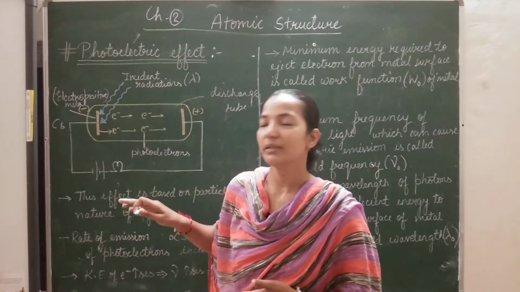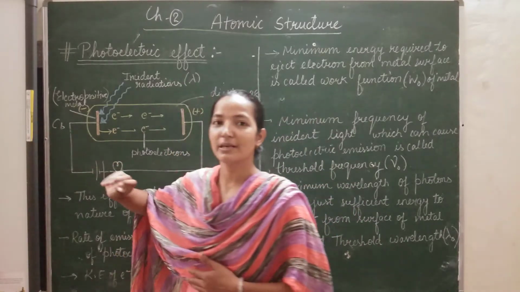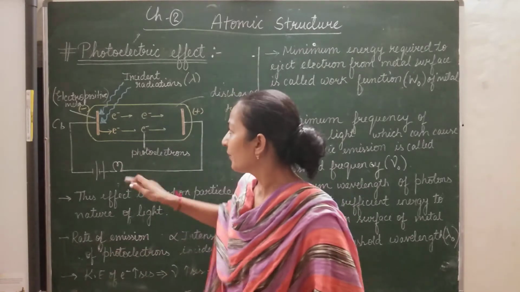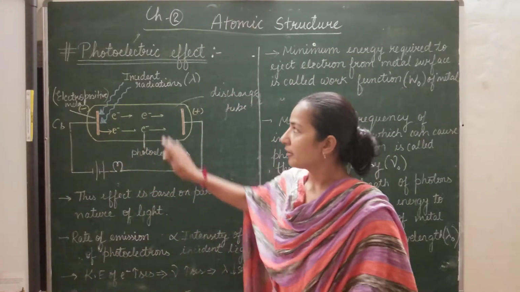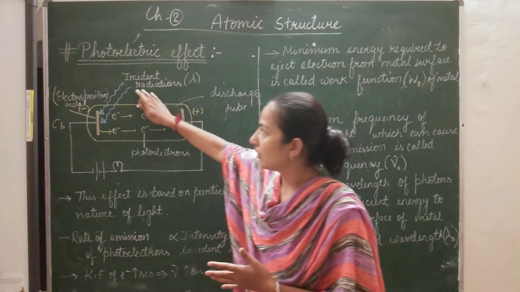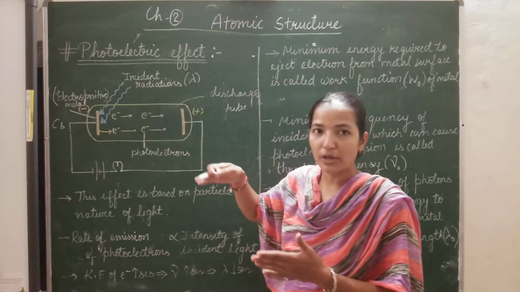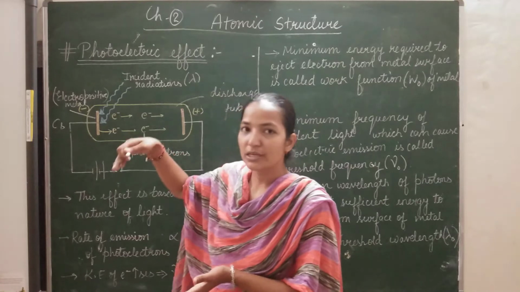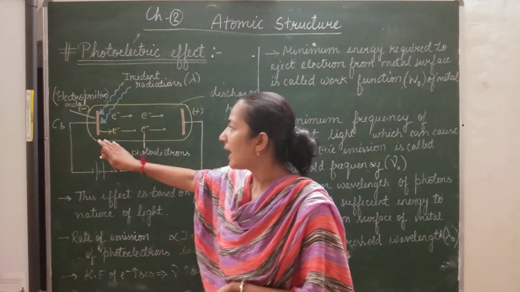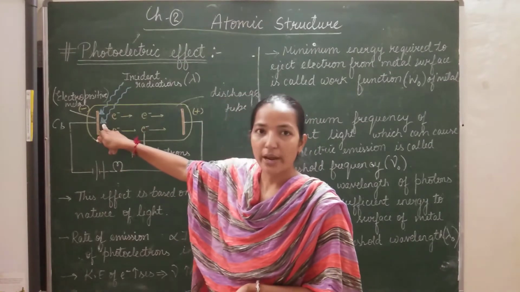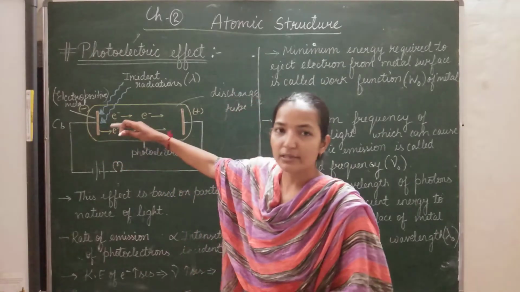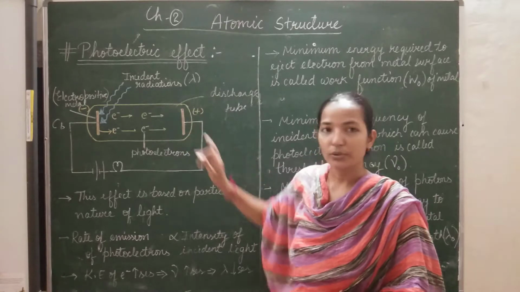Among the periodic table, the most electropositive element is cesium. So it was taken. Why cesium is taken, I will tell you later. Afterwards, what he did, he took incident radiations of a particular wavelength and continuously struck the radiations over the metallic surface. And he saw that as soon as he struck the radiation, electrons were emitted from the metallic surface and they started moving towards the anode.